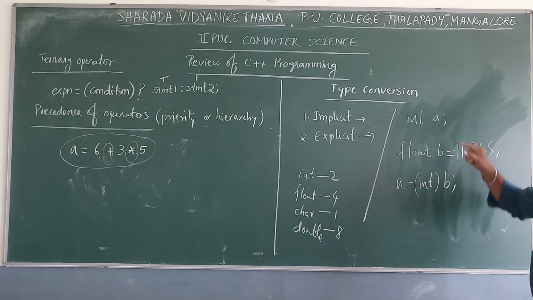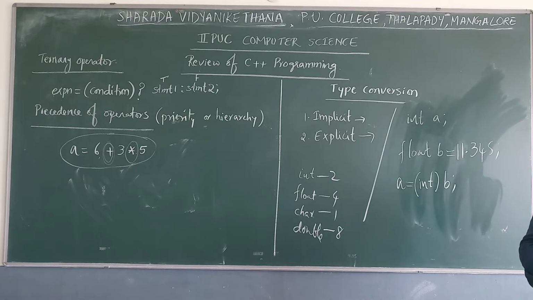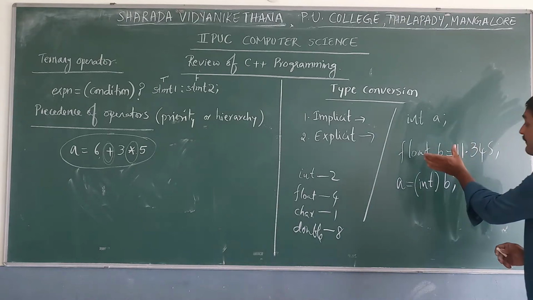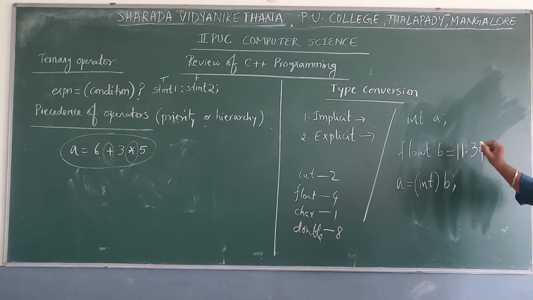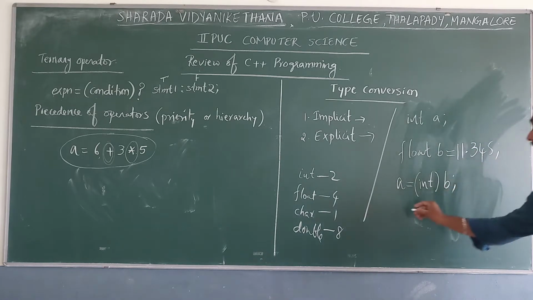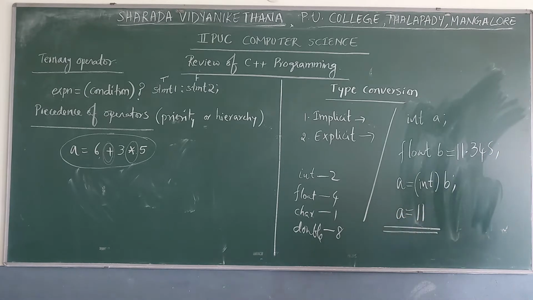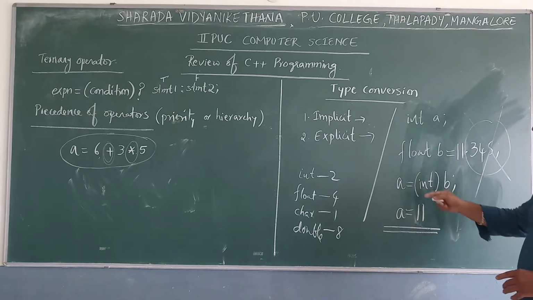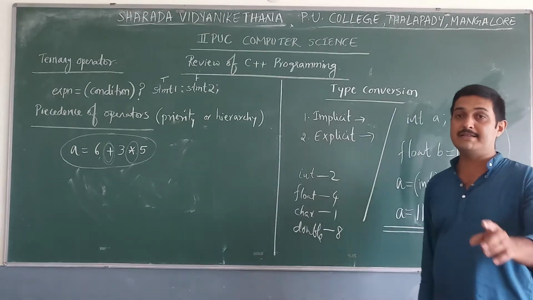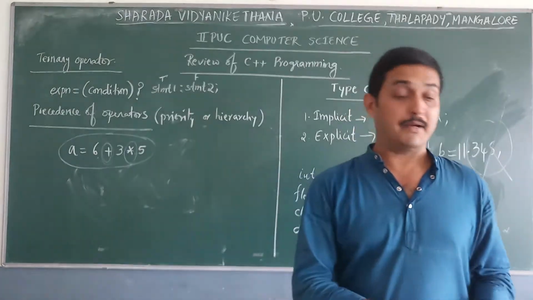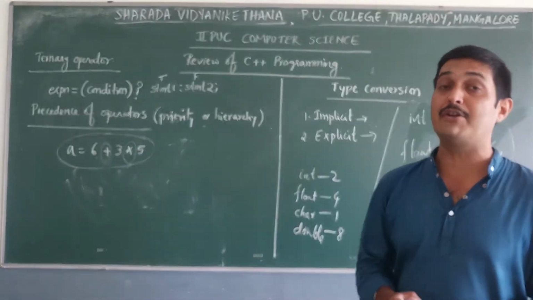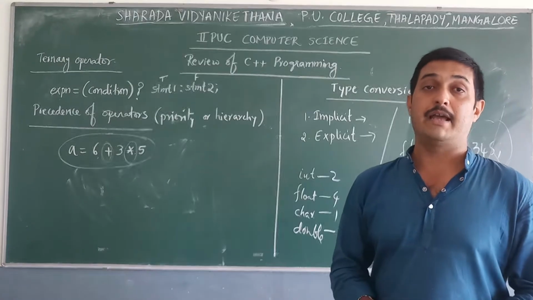Integer data type holds only a whole number without a fractional part, and floating point includes the whole number plus some fractional part. So here a holds 11, and the fractional part will be ignored, right? This type of conversion is called explicit type conversion, and it is very important whenever you are converting from one data type to another.